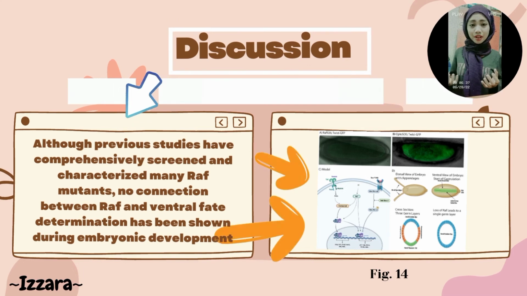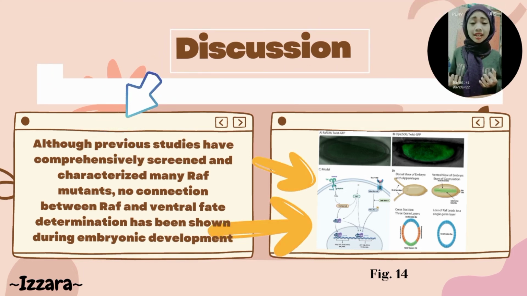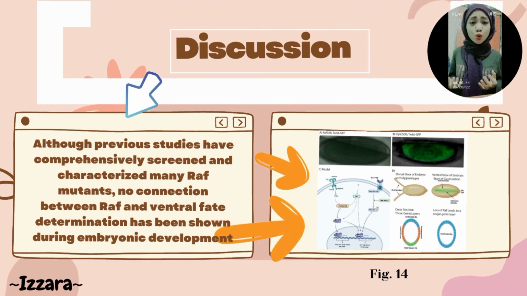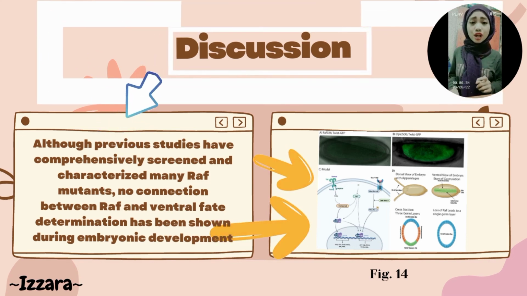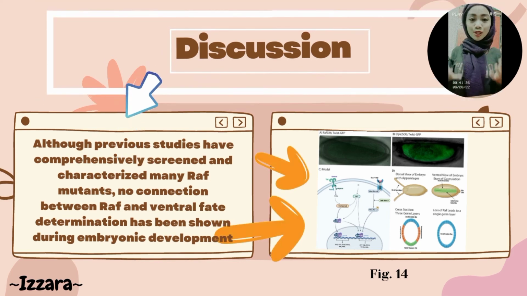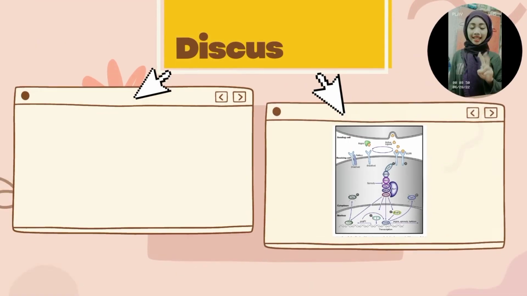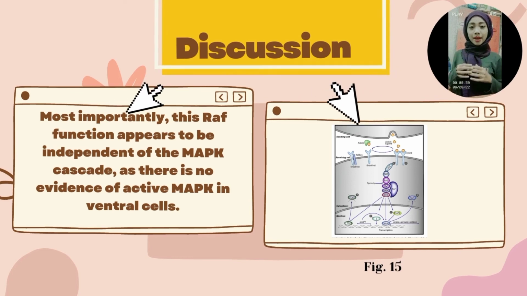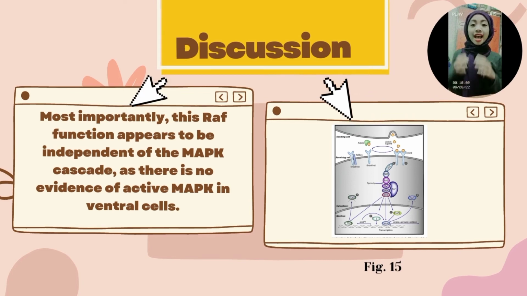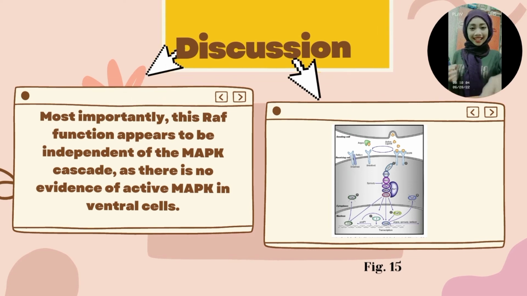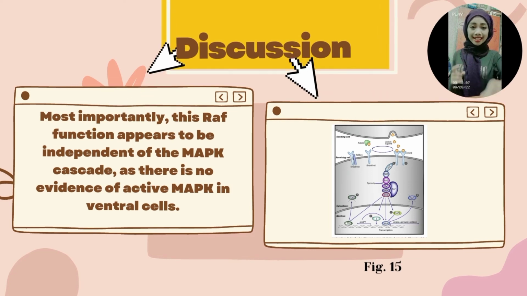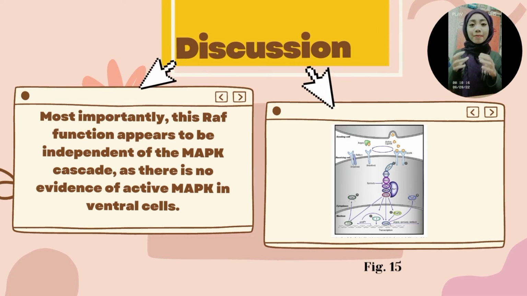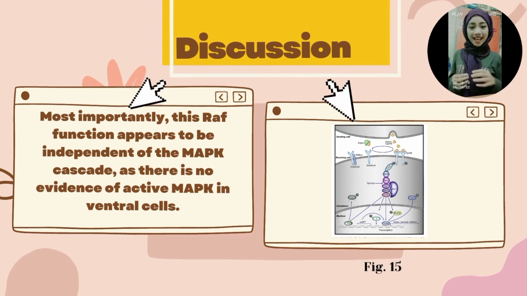Scientists discovered that this phenotype was not due to defective oogenesis and could not be explained completely by defective dorsal signaling. Secondly, most importantly, this RAF function appears to be independent of the MAPK cascade, as there is no evidence of active MAPK in ventral cells.